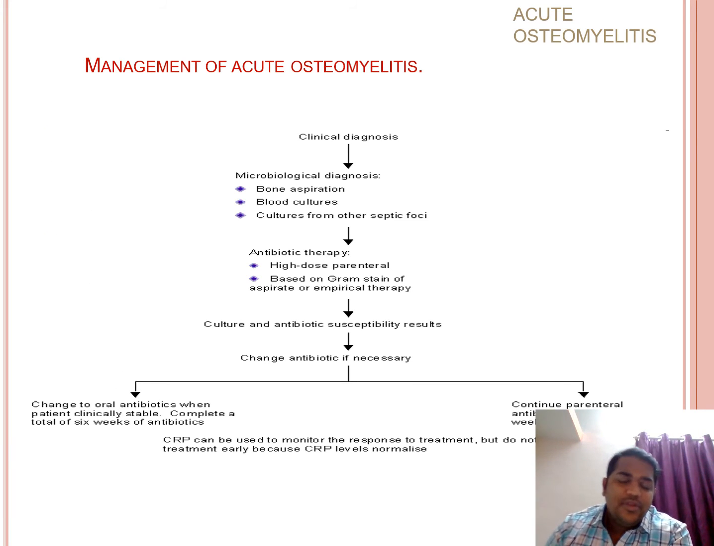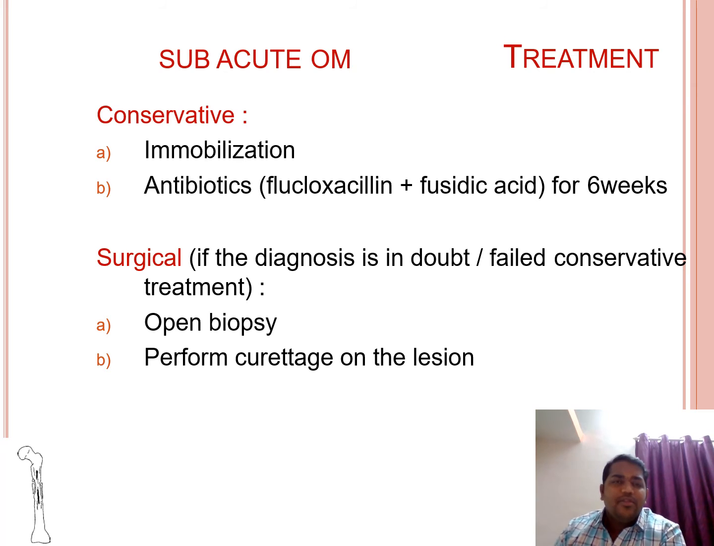So management includes investigation plus treatment, in which clinical diagnosis is done by bone marrow aspiration or blood cultures. Then after that, antibiotic therapy is given. Culture and antibiotic susceptibility results follow. After the results, change the antibiotic if necessary, change to oral antibiotic when the patient is clinically stable, and continue parenteral antibiotic if the patient is clinically unstable. Subacute osteomyelitis treatment is mostly immobilization and antibiotics like flucloxacillin and fusidic acid for 6 weeks. Surgical treatment, if diagnosis is in doubt and conservative treatment has failed, is open biopsy and curettage of the lesion.